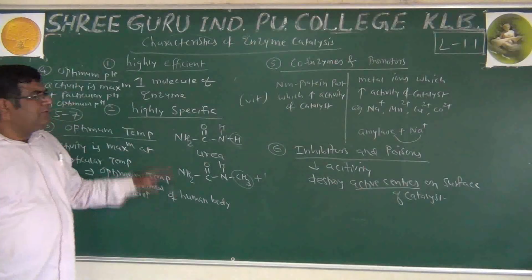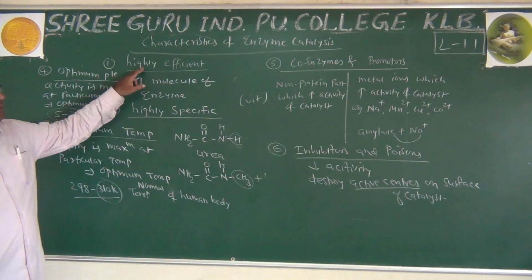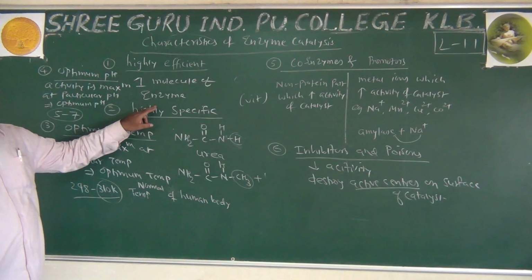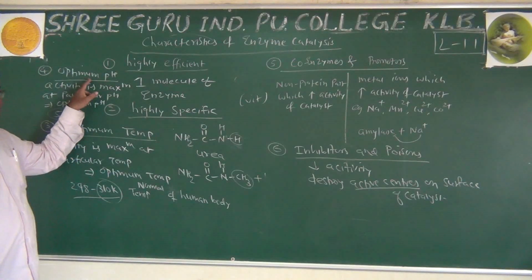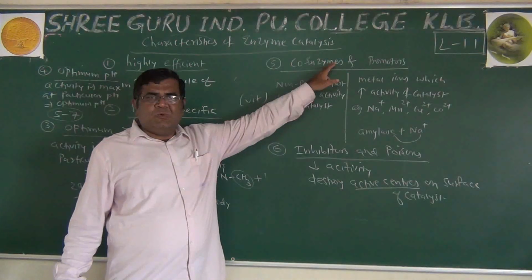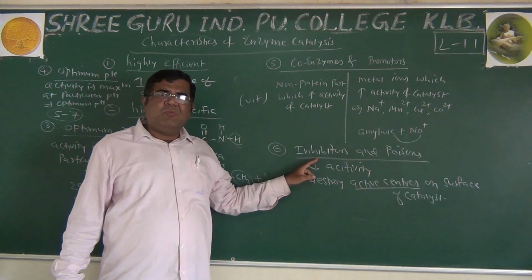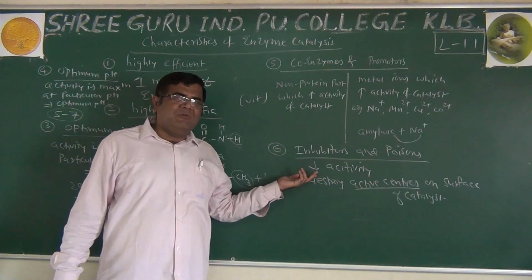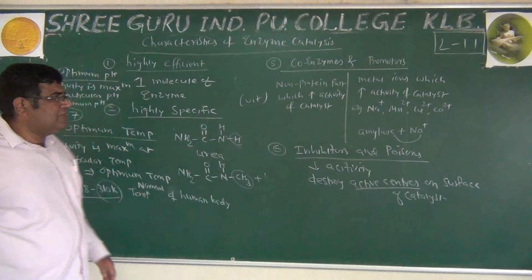So these are certain properties, characteristics of enzyme catalysis. Highly efficient, highly specific, works in optimum temperature, works in optimum pH, activity increased by coenzymes and promoters, and activity is decreased by inhibitors and poisons. Questions can be asked for 1 mark, 2 marks. You have to mention this in 1 or 2 sentences.